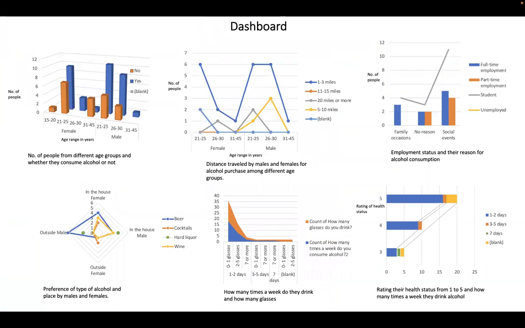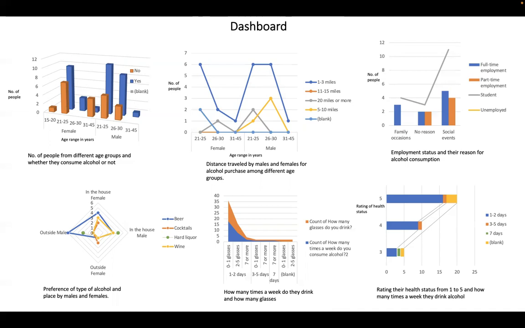This is our dashboard. The first graph represents the data collected from people of different age groups, ranging from 15 to 20 years and so on. The different colors represent whether they consume alcohol or not. From this graph, both males and females of the age group 21 to 25 consume alcohol the most. The next one shows how far people are willing to travel to purchase alcohol, and it shows that many prefer traveling 1 to 3 miles.